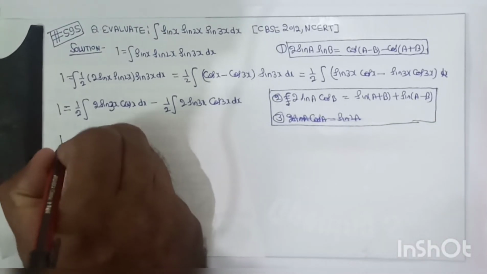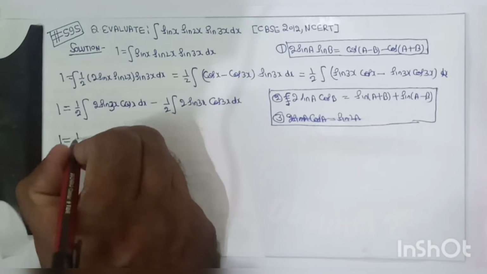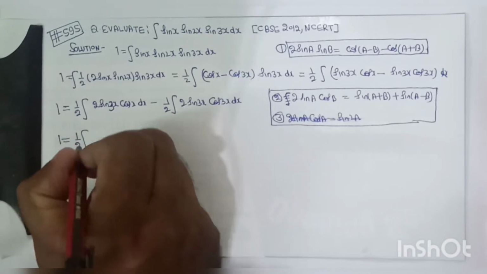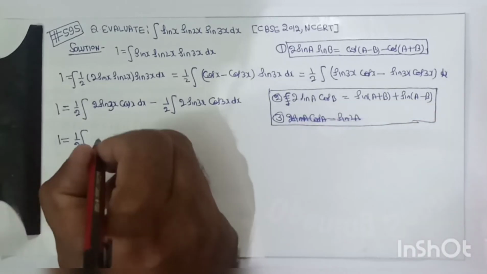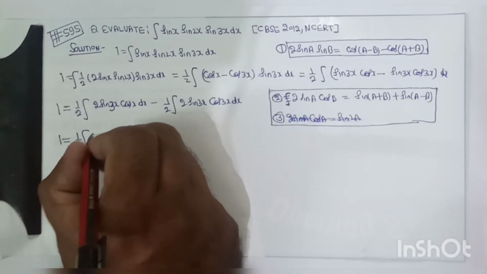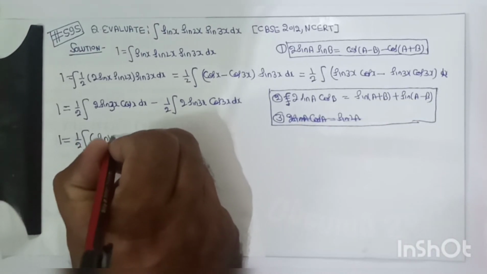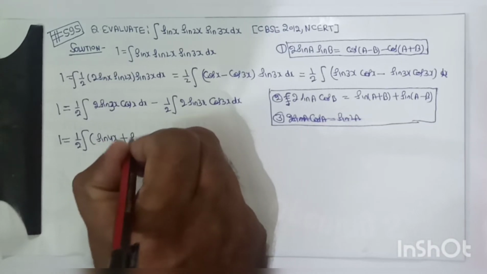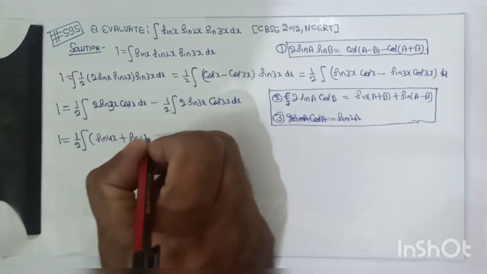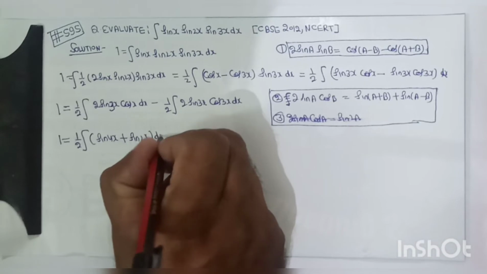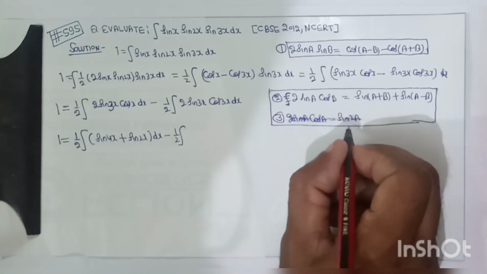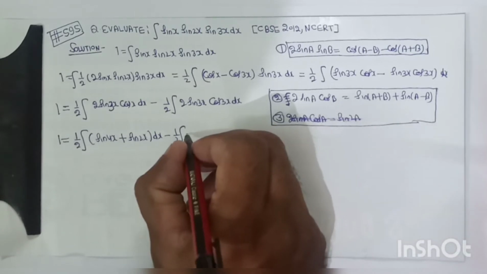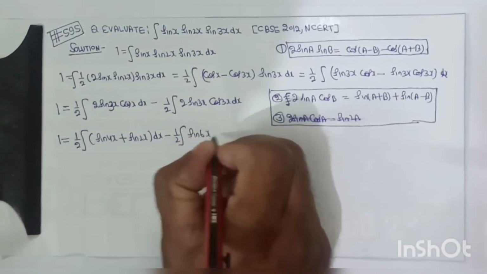So the given integration may be written as 1 upon 2 into the integration of, using 2 sin A cos B equal to sin(A plus B) plus sin(A minus B), sin 4x plus sin 2x dx, minus 1 upon 2 integration of, as we know 2 sin A cos A is equal to sin 2A, sin 6x dx.